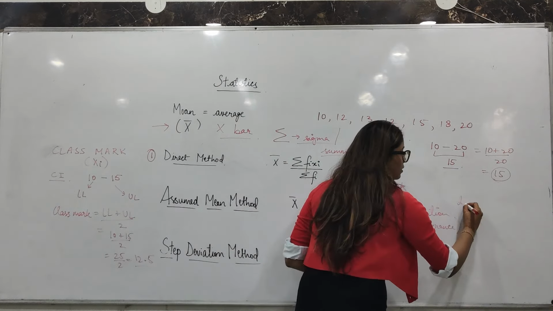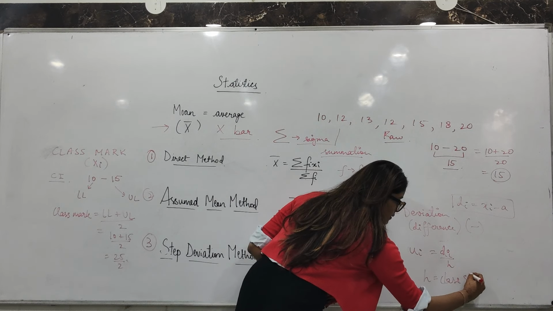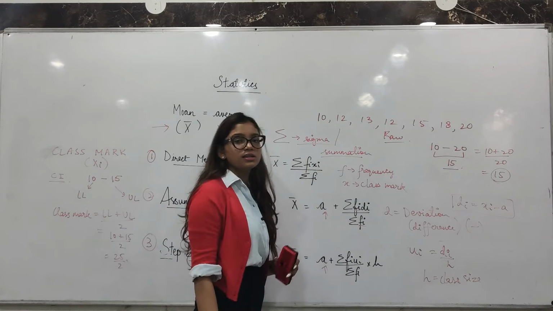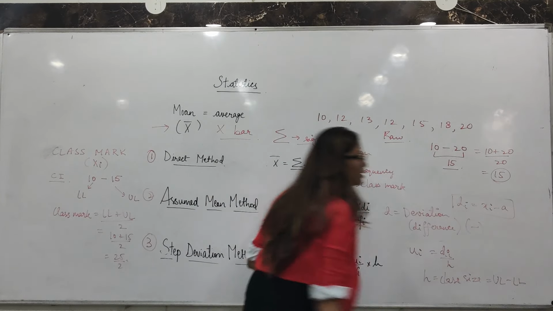And the third method now is our step deviation method. This time, a is again the assumed mean, and the formula is (fi ui upon sigma fi) into h. We have two new symbols, ui. Ui is di upon h, but what is h? H is called the class size. Class size जिसका फॉर्मूला है upper limit minus lower limit.